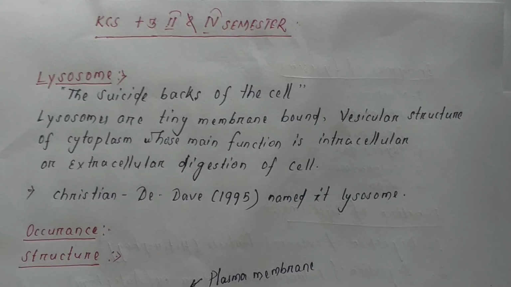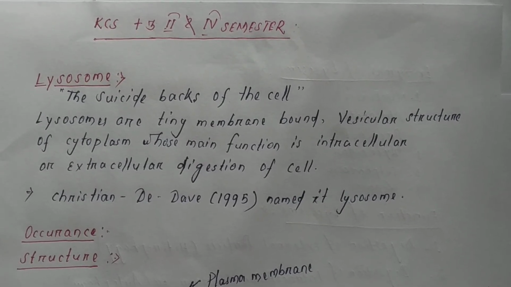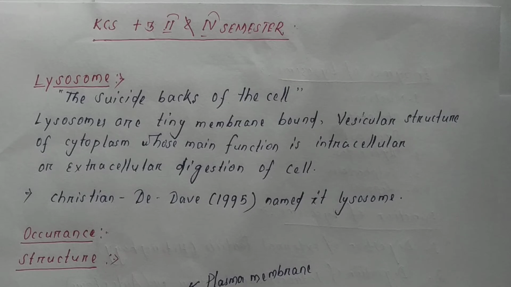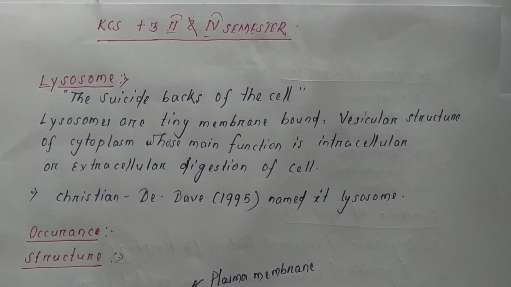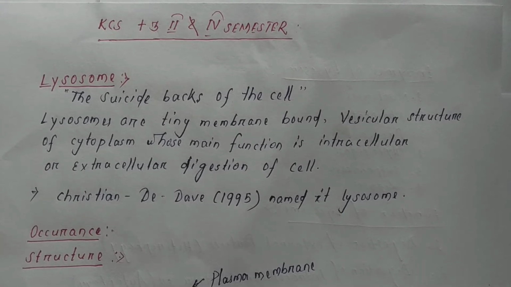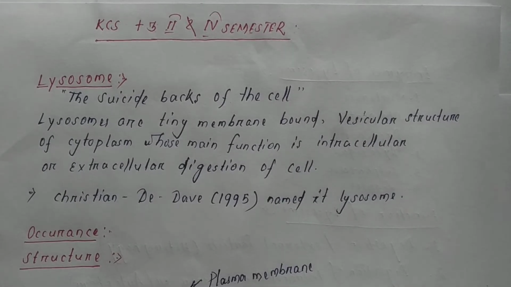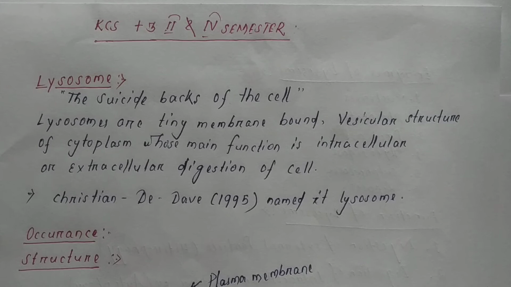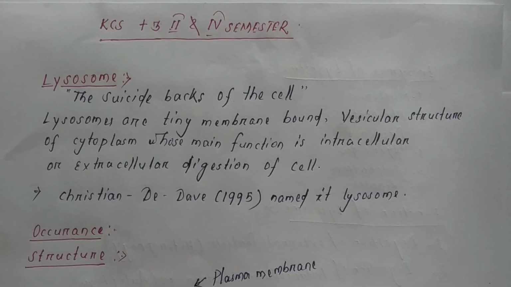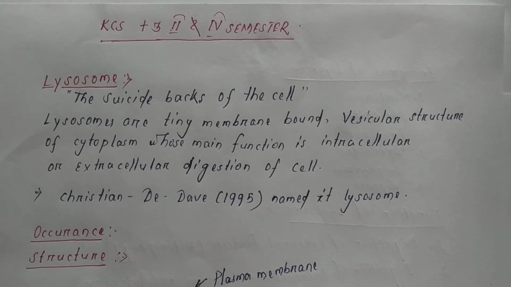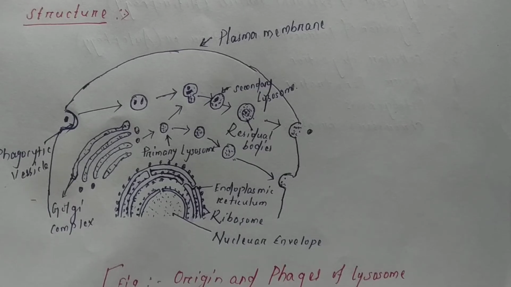Next, occurrence of the lysosome. Lysosomes are present in all animal cells but in a few numbers in plant cells. These are most abundant in macrophages and in the cells of those organs which are associated with enzymatic action, like liver, pancreas, thyroid, spleen, intestine and kidney.